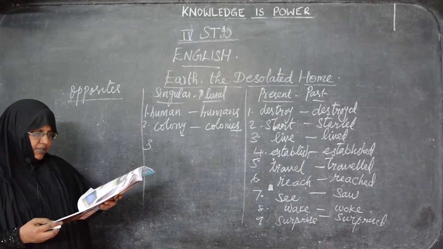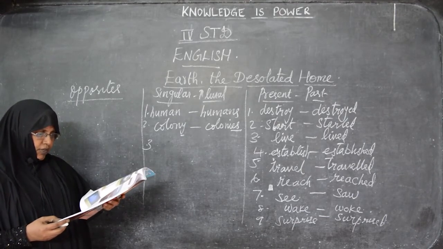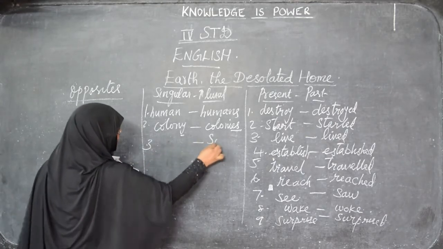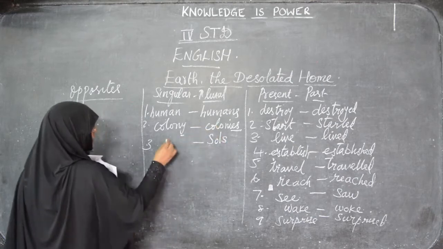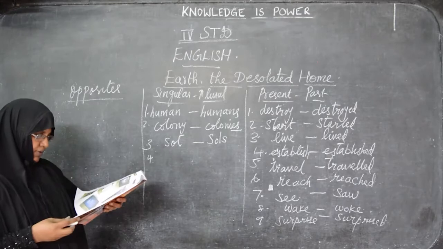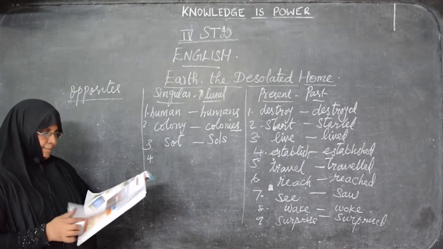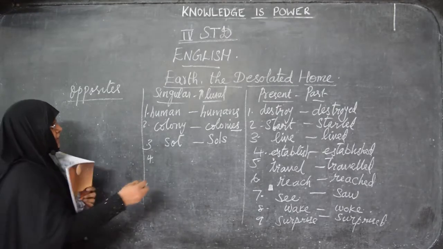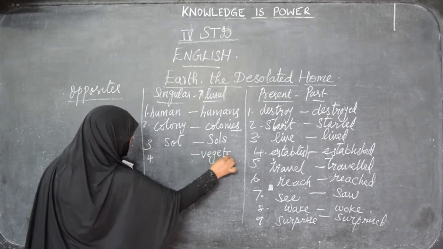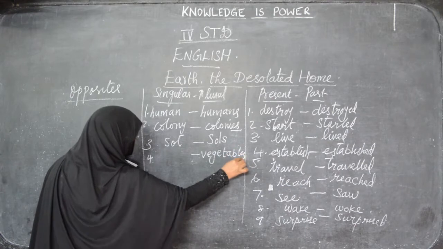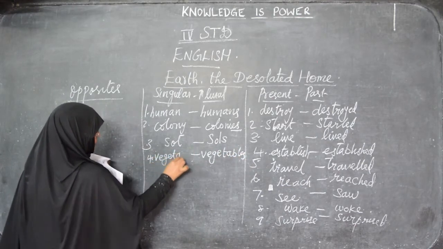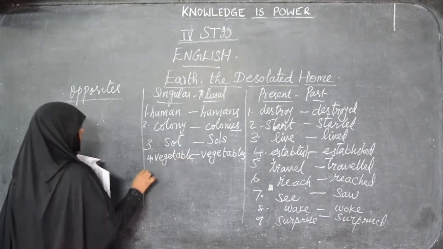Then next comes souls. Souls also plural. Souls means days. Now singular of this is soul. Now like that, plural is vegetables. More than one means vegetables. One vegetable means vegetable, without adding S.